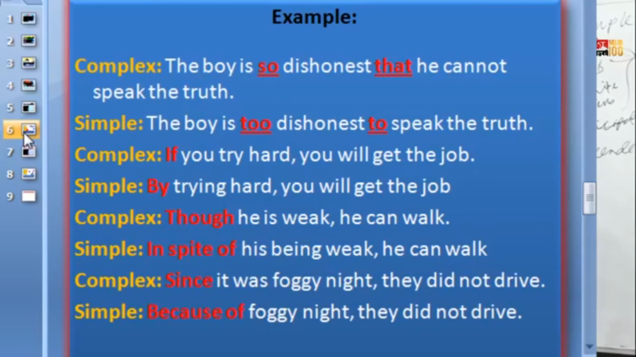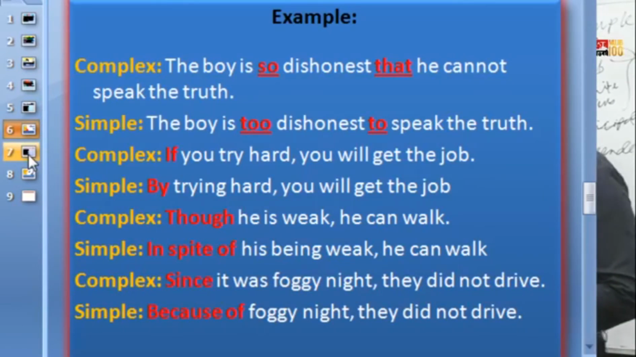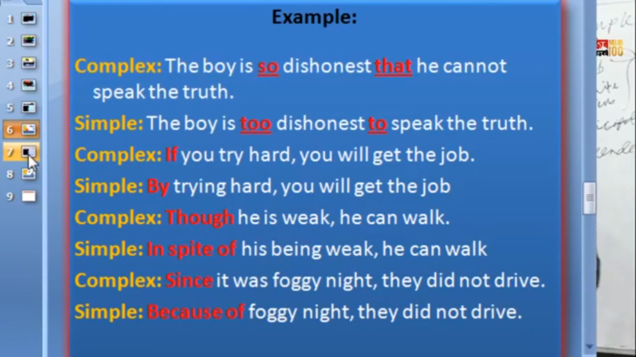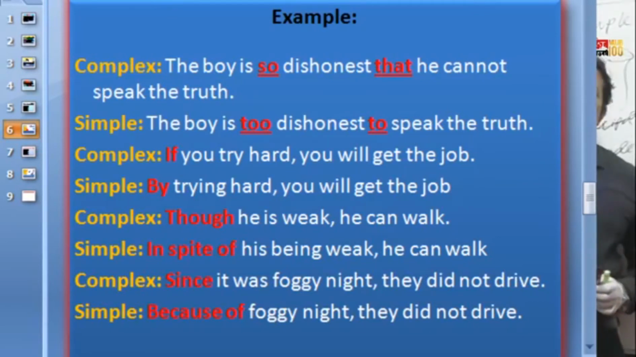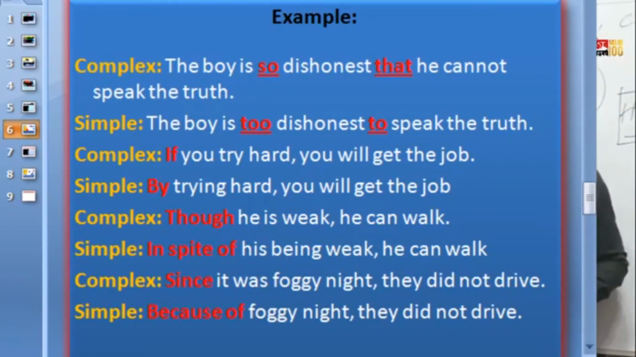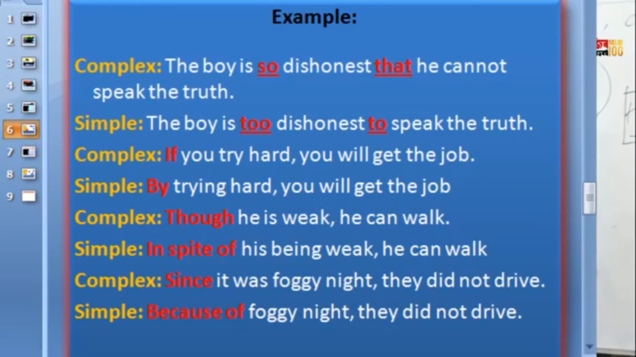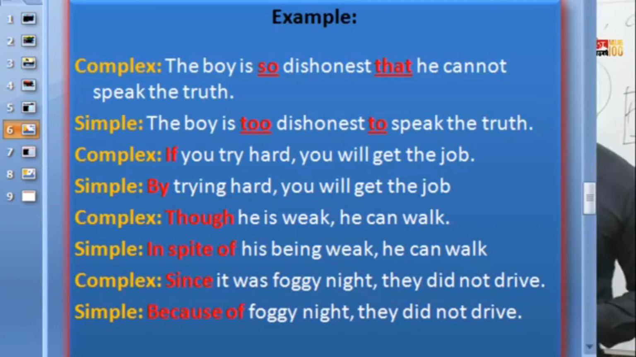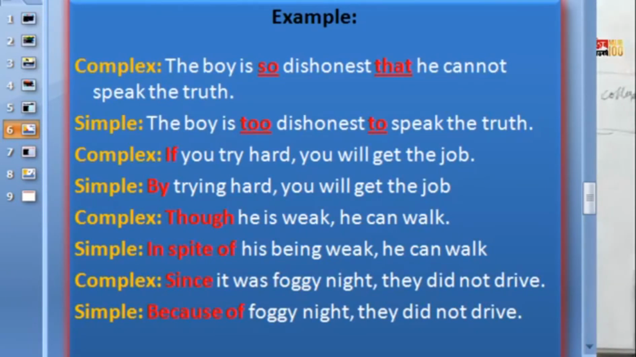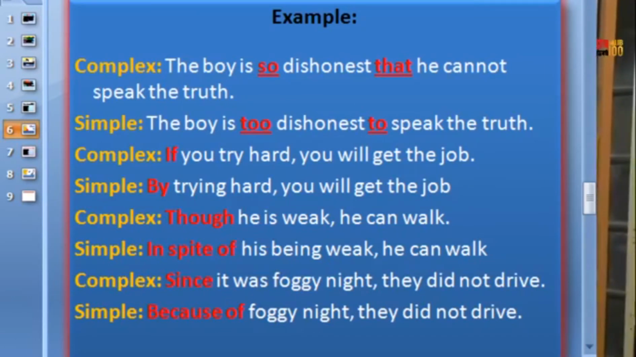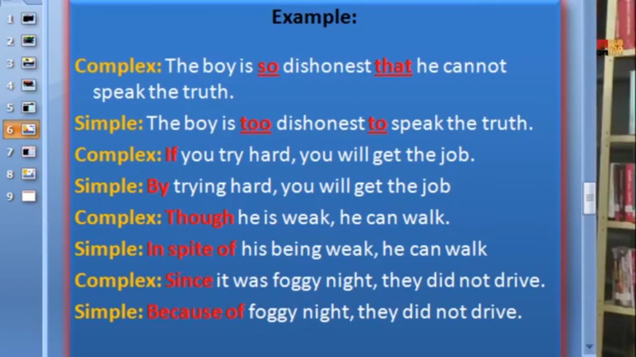The boy is so dishonest that he cannot speak the truth. Actually, here you may notice this is the structure so...that. You have to, of course, accept some fundamental rules. That means if you find any sentence with so...that, of course you have to use 'too' for making a simple sentence. This is a fundamental rule. So you have to memorize some fundamental rules. I will provide you everything manually.